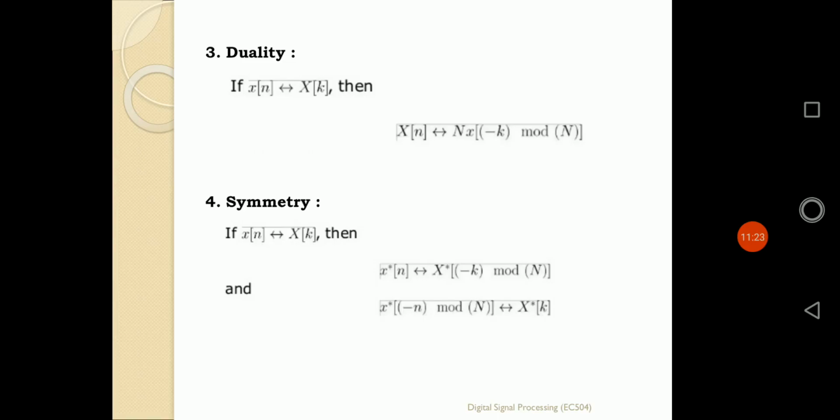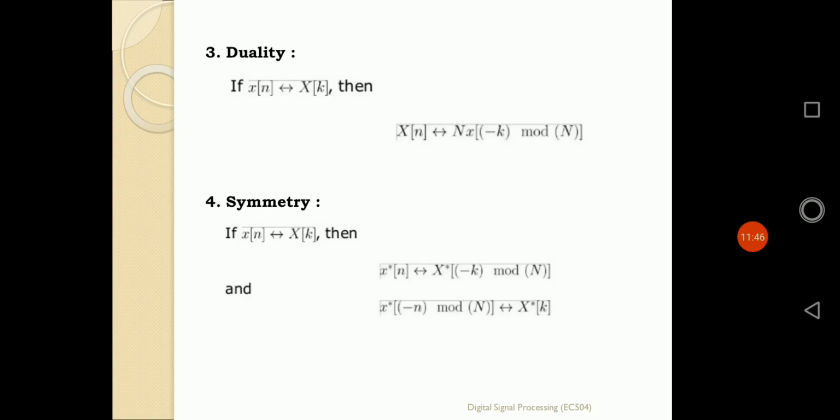So whenever x of n is converted to X of k, if I apply conjugacy, x star of n will be defined by capital X conjugate of minus k, according to the symmetricity property of the DFT.